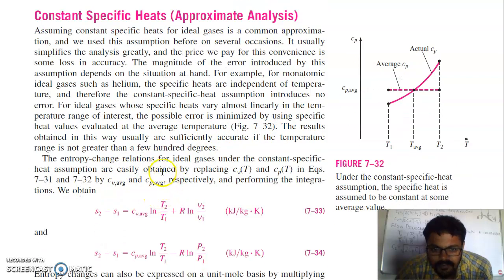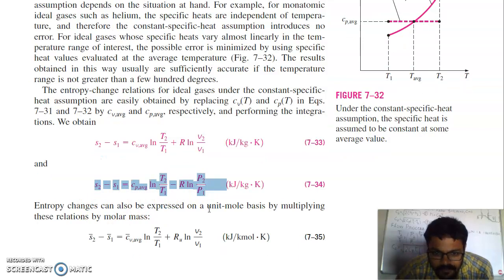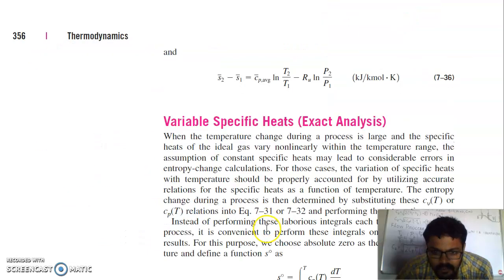So the entropy change relations for ideal gases under the constant specific heat assumption are easily obtained by replacing Cv(T) and Cp(T) in the equation. You can replace them with the average values, because for a particular temperature range T1 to T2 we have to take the Cp average. So your entropy change will become this one, and it will become this in case of constant pressure. Now entropy changes can also be expressed on a unit mole basis by multiplying this relation by the molar mass. So this equation can be written as here. It can be represented in per mole Kelvin also.